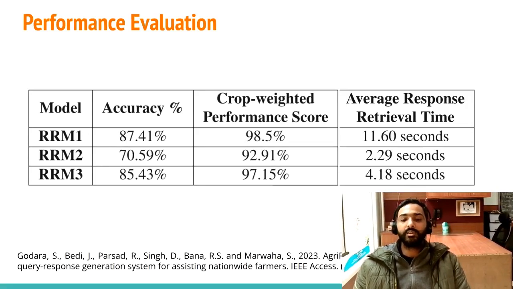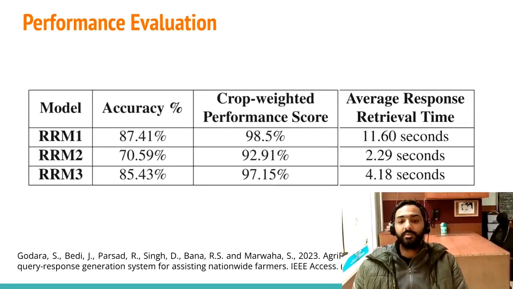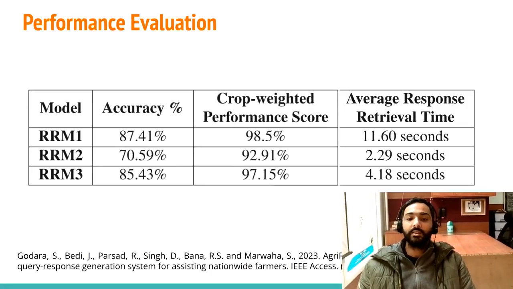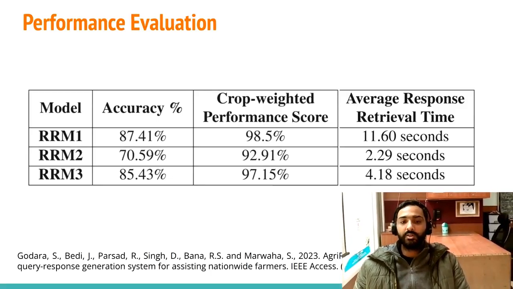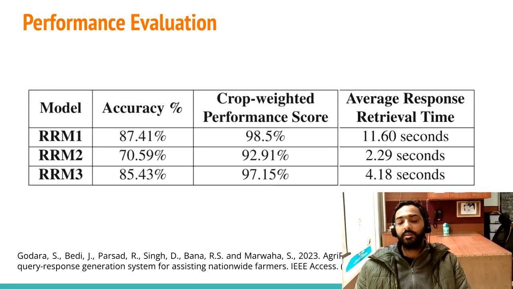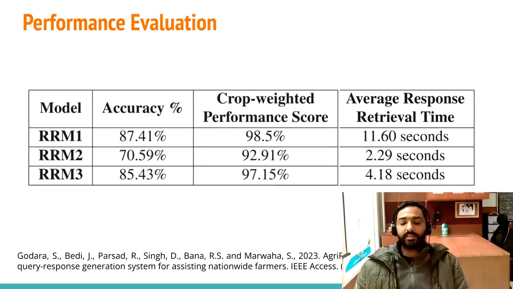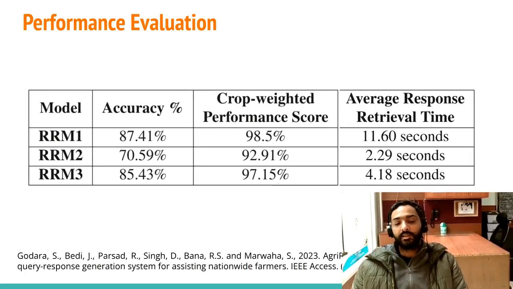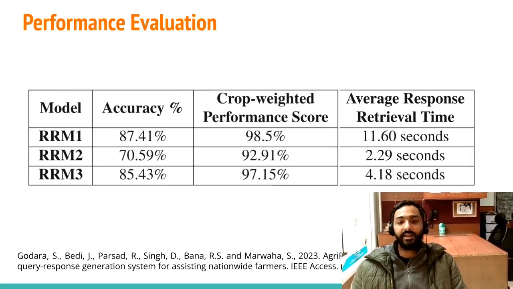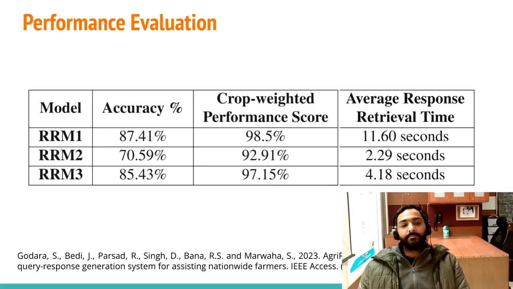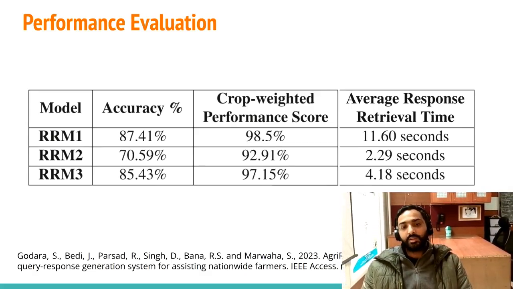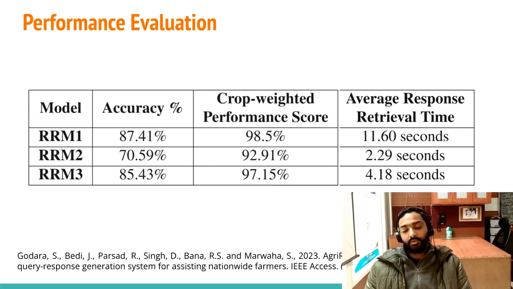The crop weighted performance score gives us the performance of the model in a real time scenario. In this score, the crops which are more popular among farmers are given more weightage. For example, for crops like wheat and paddy, farmers will ask more questions and the model will give more correct answers regarding those.